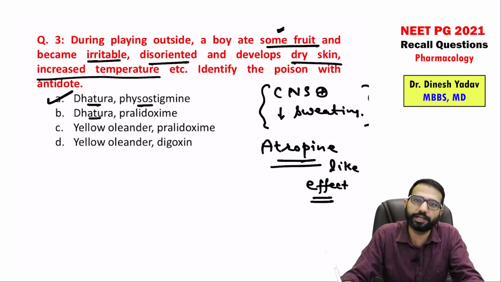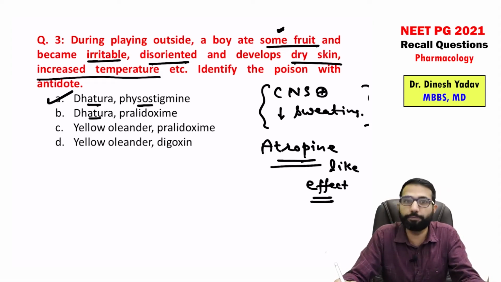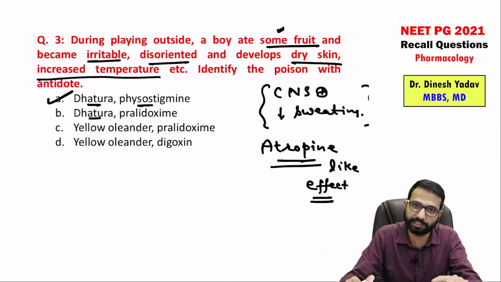It is used as the antidote for dhatura poisoning. Why not pralidoxime? Pralidoxime is an oxime, a cholinesterase reactivator, and is used for OP poisoning. Not a drug of choice, but used in OP poisoning as an enzyme reactivator. So oximes are not the drug of choice here, they are used in OP poisoning, right? So atropine poisoning, again the same question they asked in the FMG exam in a different language.